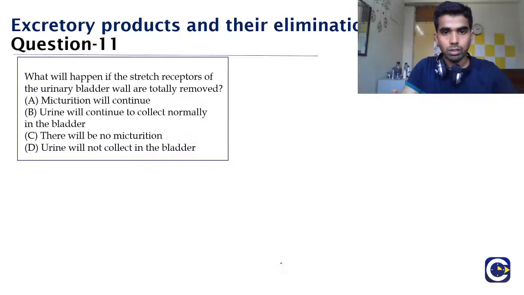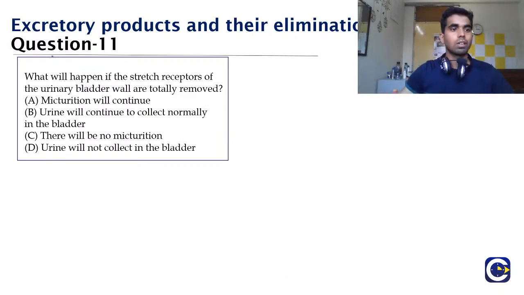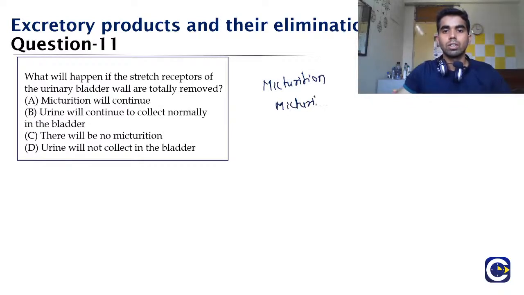Okay, so let us continue from here itself. Continuing with question number 11. What will happen if the stretch receptors of the urinary bladder wall are totally removed? For that, we need to know about micturition and the micturition reflex. Both are two different things.